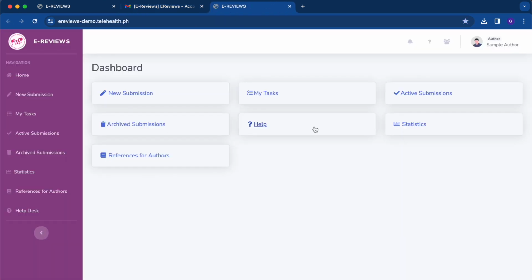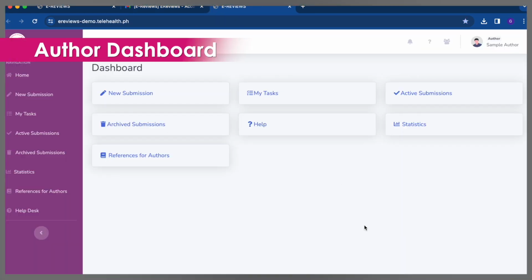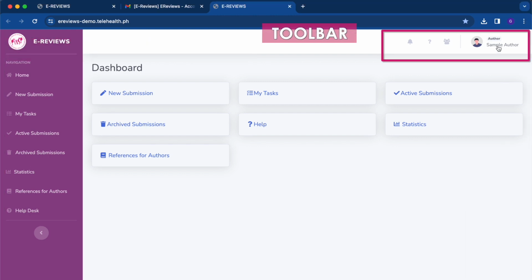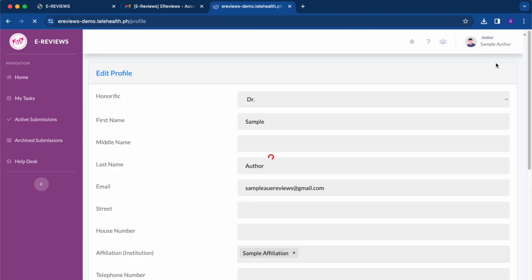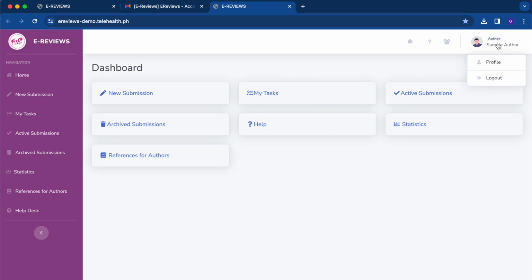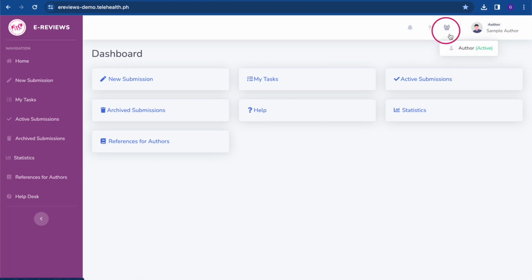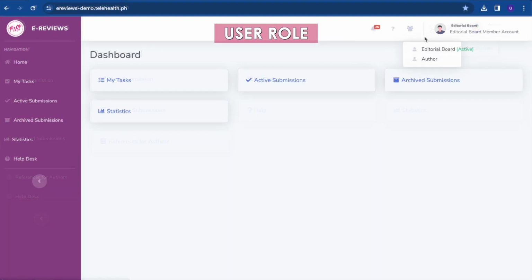Upon signing into their e-reviews account, authors will be brought to their dashboard, which is divided into two main parts. First, the toolbar, where they can click on the profile icon to access and edit their profile, change their password, or log out of their current session. User role icon, where authors who have been granted access to other user roles such as editorial board member, peer reviewer, or editor-in-chief can toggle in between the dedicated dashboards for each user role.